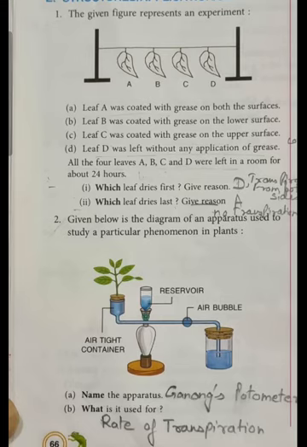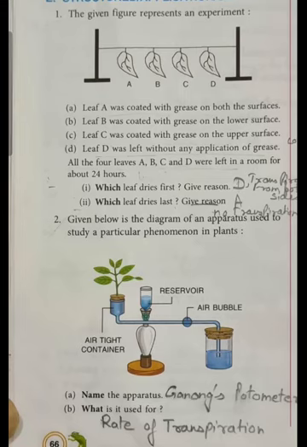Leaf D will dry up first because transpiration is taking place from both the sides or both the surfaces. Now the second question, which leaf dries last? Give reason. Leaf A, which is coated with grease on both the surfaces, will dry last because no transpiration occurs from the leaf surface.